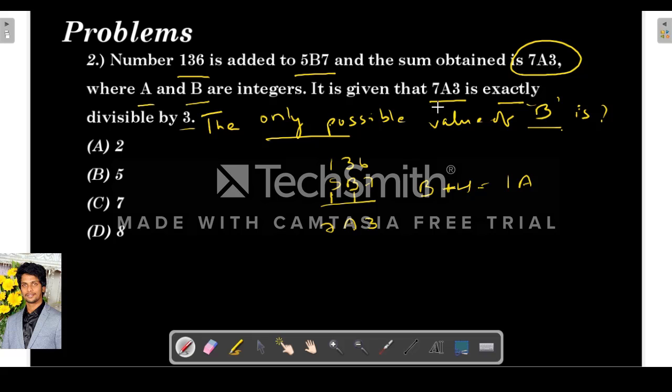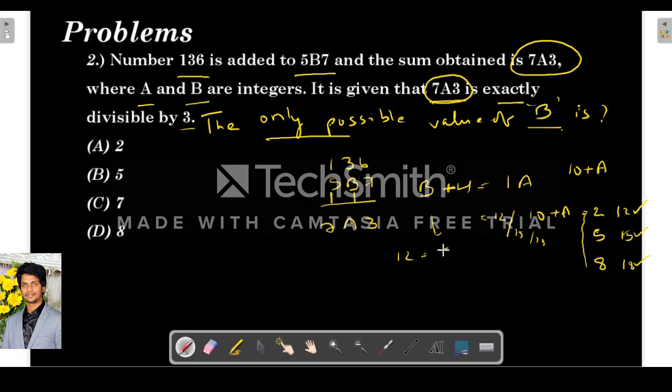And what else are they giving? 7a3 is exactly divisible by 3, which means 10 plus a must be divisible by 3. What values are possible? If a is 2, the sum is 12, which is divisible by 3. When a is 5, it is 15, again divisible by 3. When a is 8, it is 18, again divisible by 3. So for a, only 3 values are possible for us: it can be 12, 15 or 18.